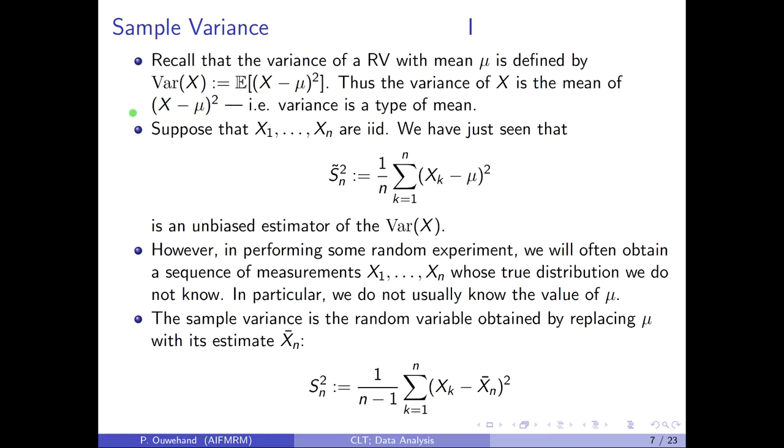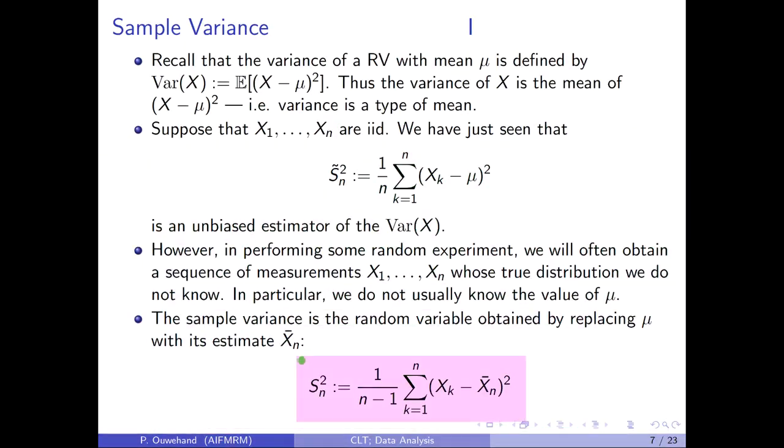There is a problem, however. Typically, in performing some random experiment, we will often obtain a sequence of measurements x1 up to xn whose true distribution we do not know. In particular, we do not usually know the true value of mu. The sample variance is then the random variable obtained by replacing the true mean mu with the sample mean x bar n, which is an estimate of the true mean.